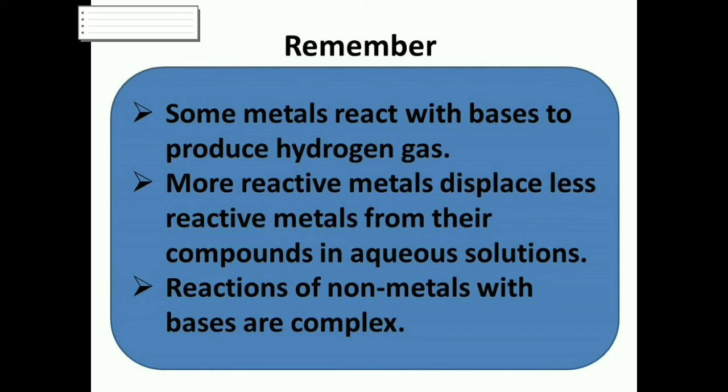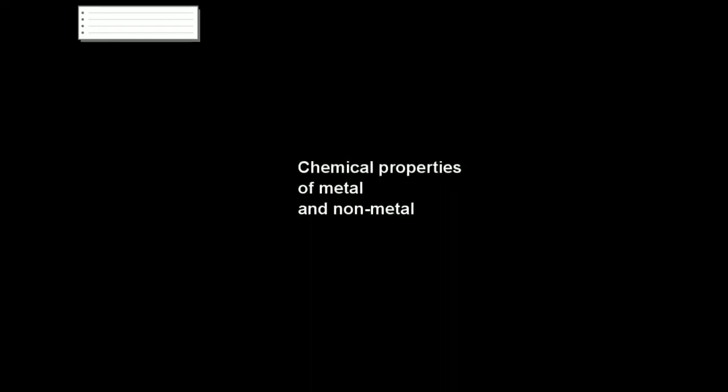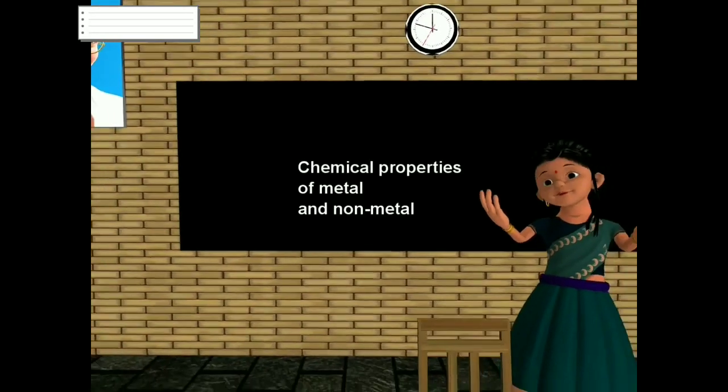More reactive metals displace less reactive metals from their compounds in aqueous solution. Reactions of nonmetals with bases are pretty complex. Go through the reactivity series that I have given you to understand those reactions in a better way. So read and write all the reactions in your copy.